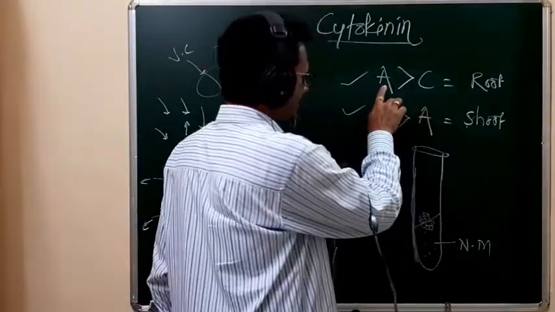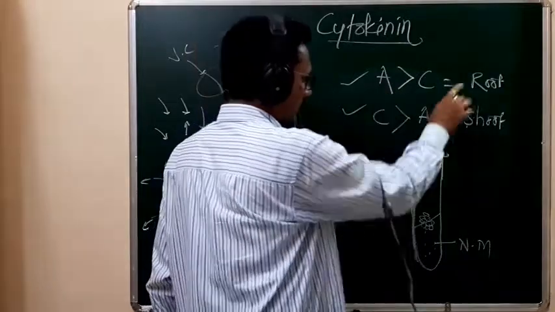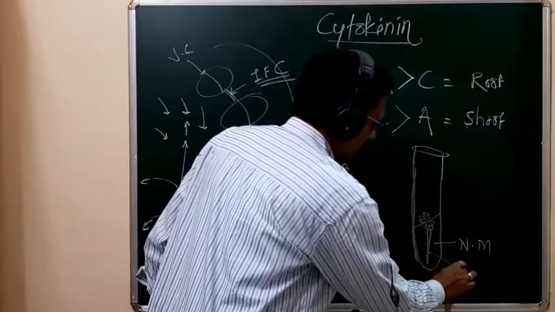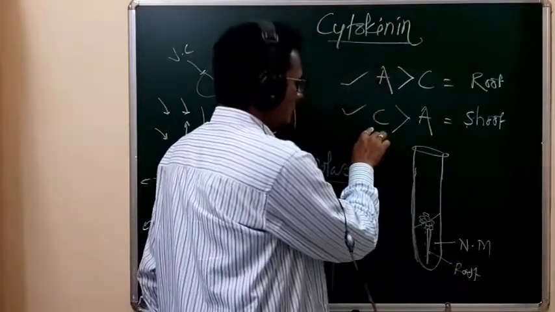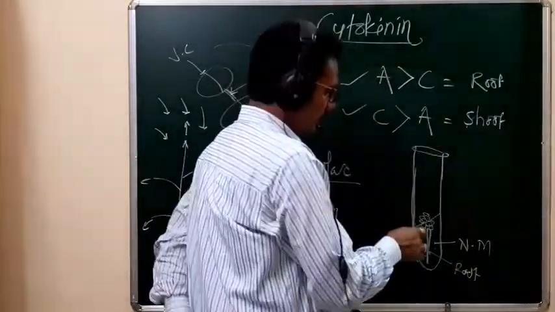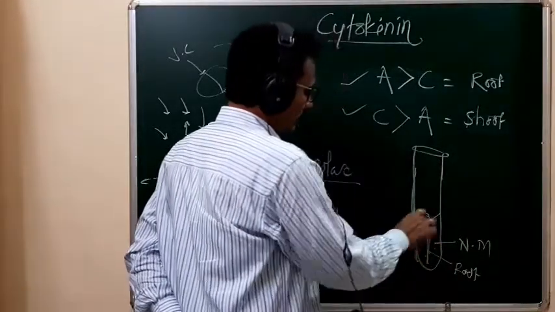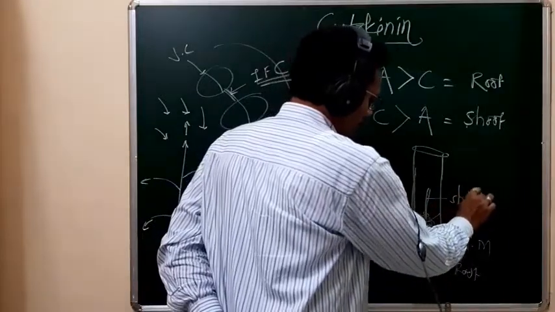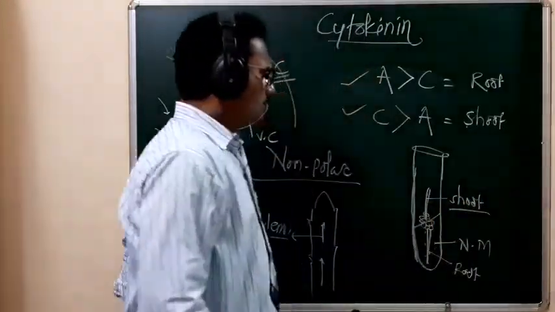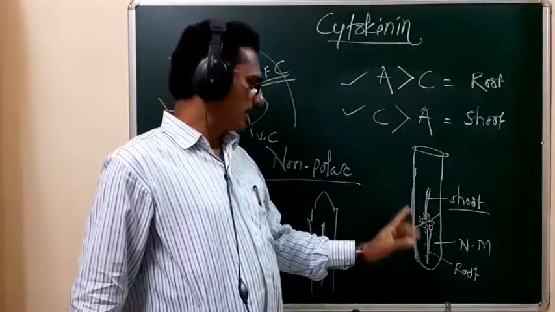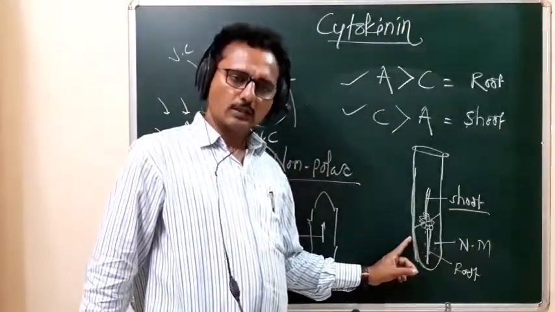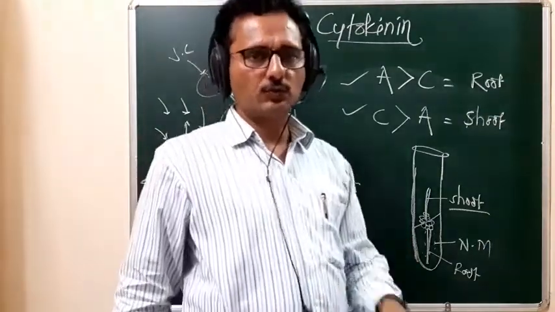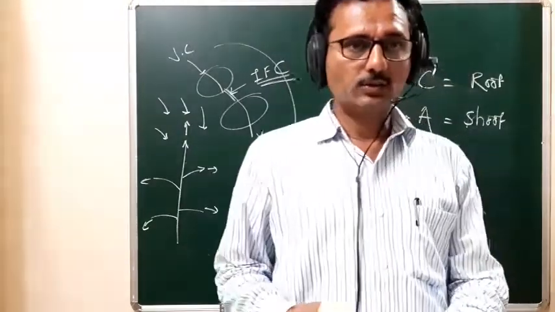When there is a maximum concentration of auxin, there is development of the root. So this is the root formation. And when there is a higher concentration of cytokinin than that of the auxin, there is a formation of the shoot. So when we adjust the auxin and cytokinin in the nutrient medium, they induce the root formation and the shoot formation.